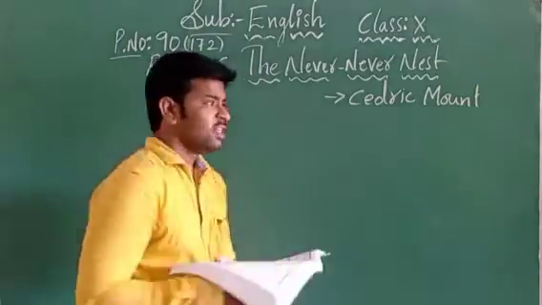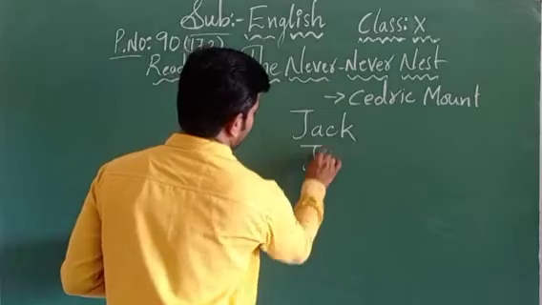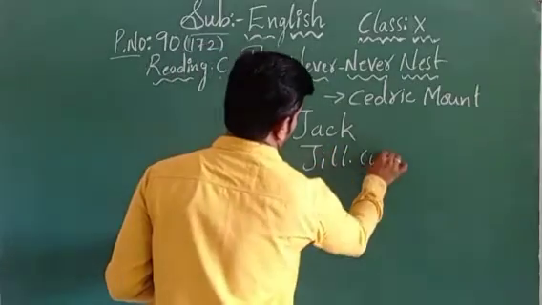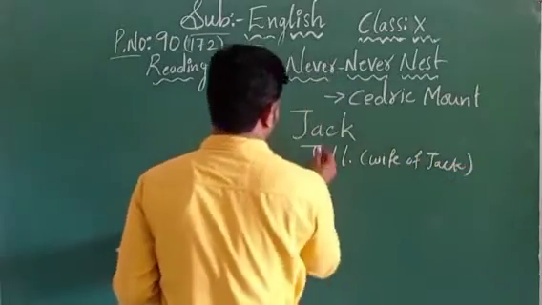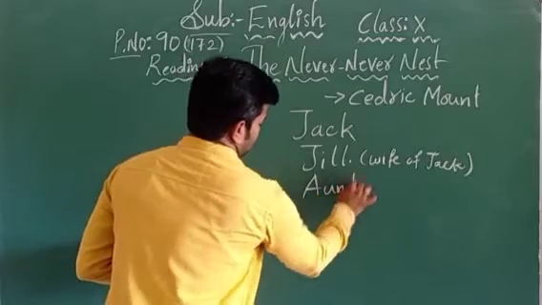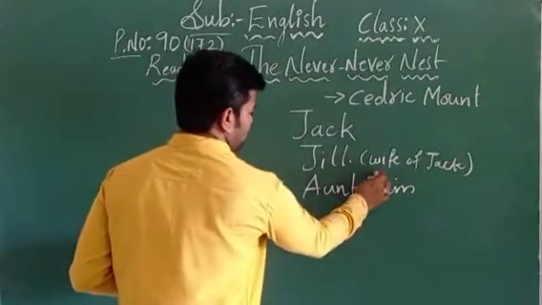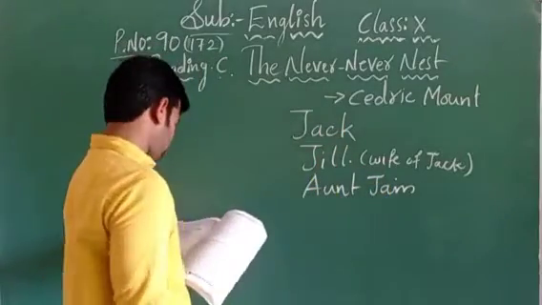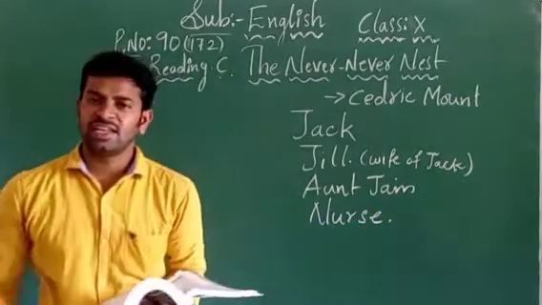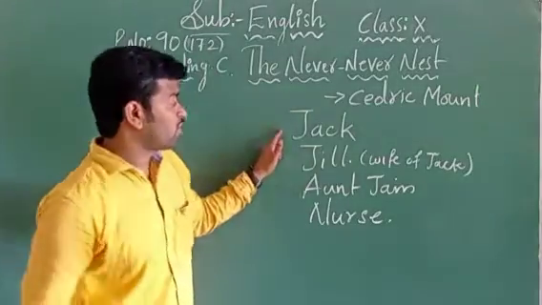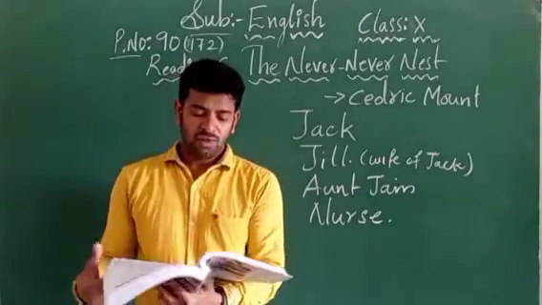The first character is Jack, children. Next character is Jill, the wife of Jack. And Aunt Jane. That means she is the aunt of Jill and Jack. Next, a nurse is also mentioned. One nurse character is also mentioned in our play, children. So the first one is Jack, and then Jill, Aunt Jane, and the nurse. These 4 characters are mentioned in the one act play.